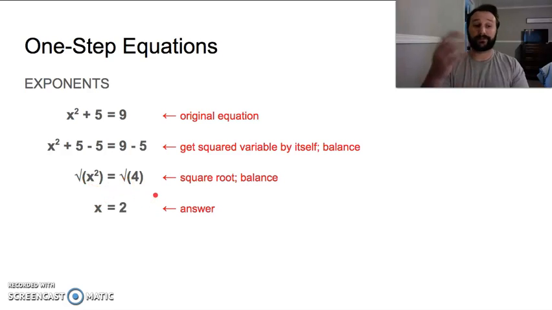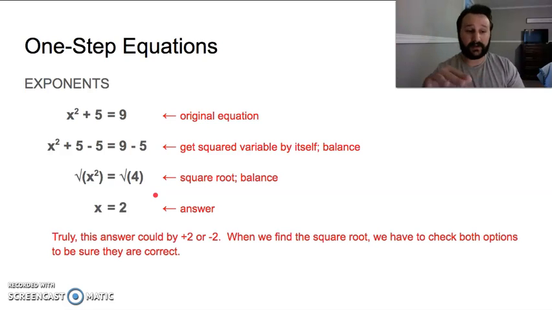Now it could be positive 2 or negative 2. When we do a square root, we have to do the positive or the negative because it could be either one. The square root of 4 is either positive 2 or negative 2. You could do negative 2 times negative 2 is 4, and positive 2 times positive 2 is 4.